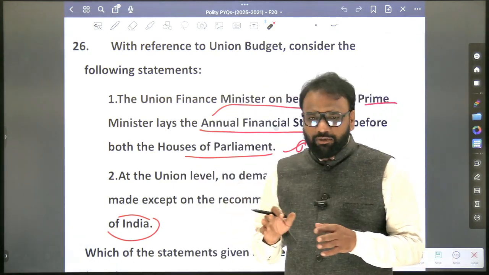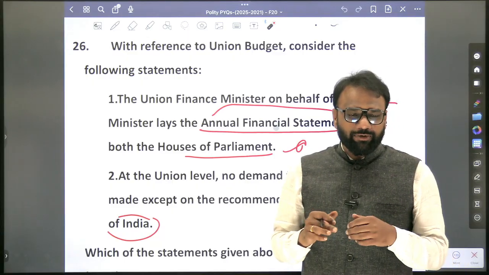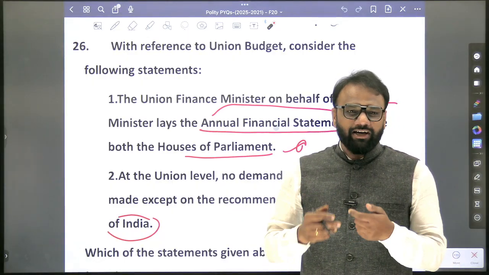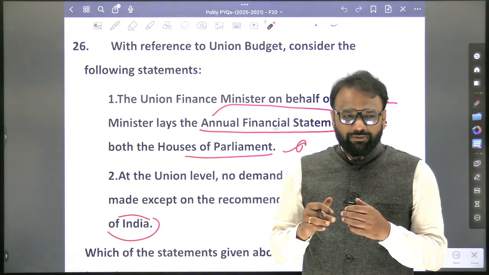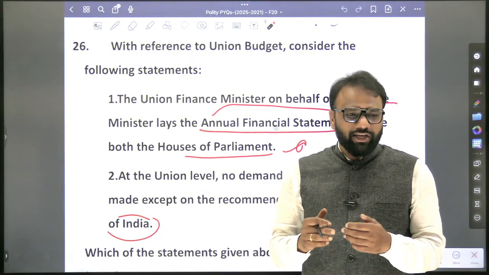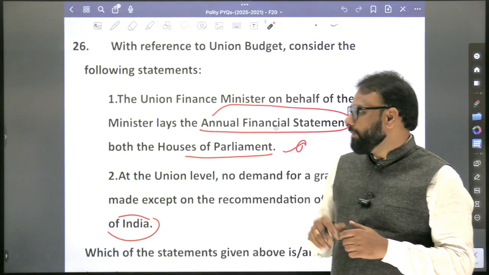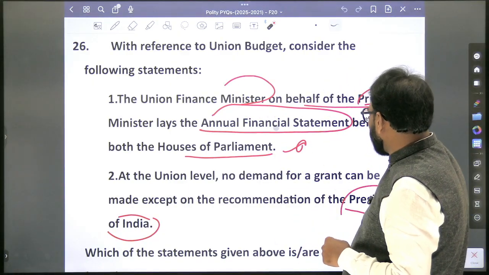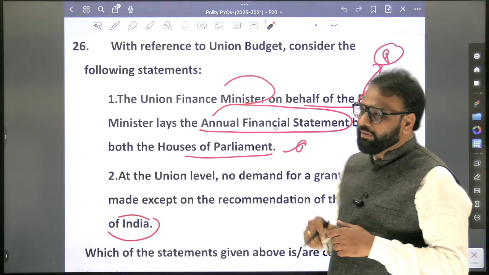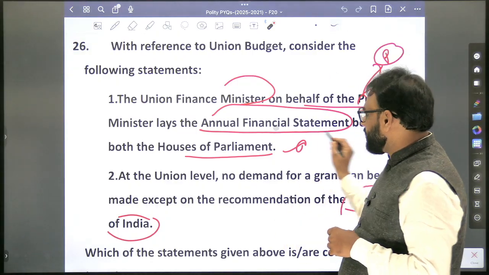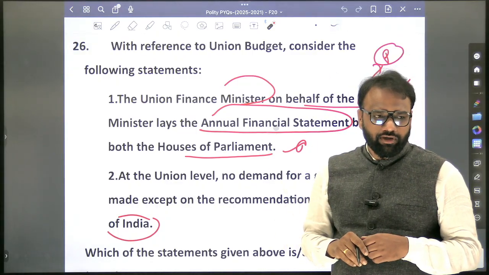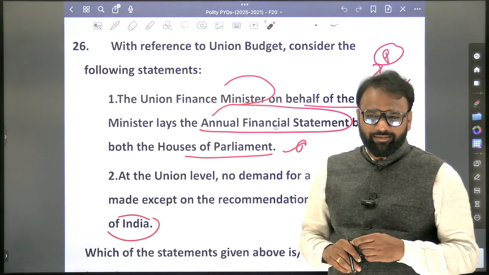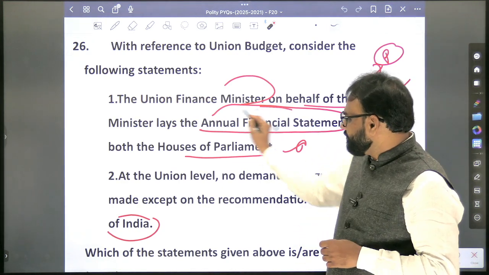So who presents the budget every year? Finance Minister. But if you look at the content, what do they say? President. The President presents the budget, but the Finance Minister does so on behalf of the President. So every year he will lay the budget in the Parliament. The statement says the Union Finance Minister on behalf of the Prime Minister, so Prime Minister is wrong. It should be the President who lays the annual financial statement before both houses of Parliament. Before both houses or only Lok Sabha? Both houses of Parliament.